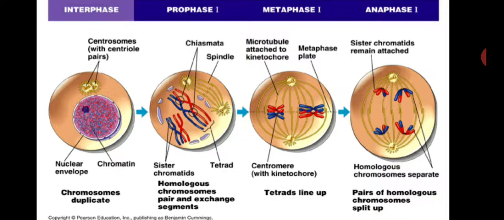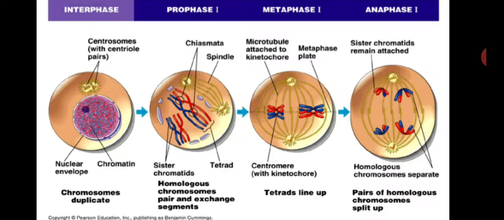The second diagram represents prophase 1, which is divided into five subphases we have just seen. The third diagram represents the metaphase. In metaphase, the most important change is the formation of the spindle apparatus. After disappearance of the nuclear envelope, all the chromosomes distribute all over the cytoplasm. So in metaphase, spindle apparatus formation will occur.